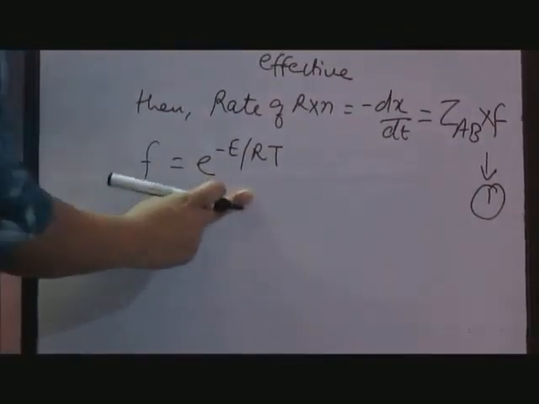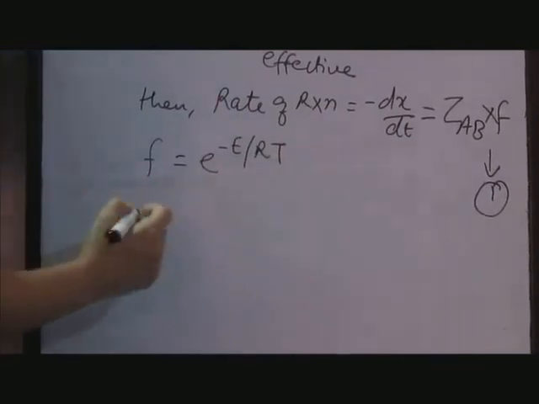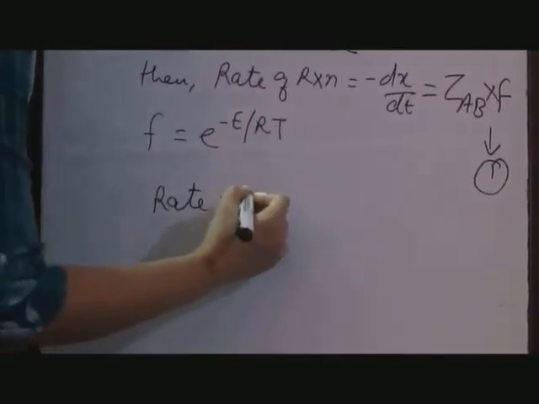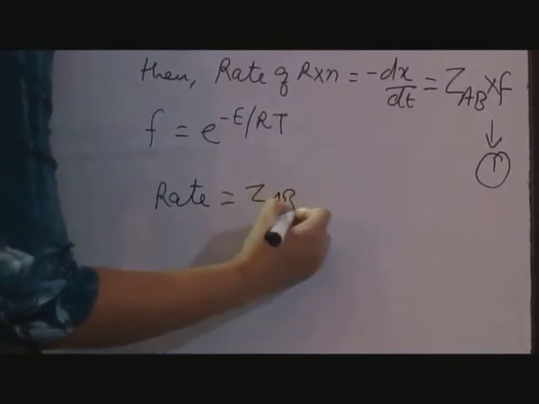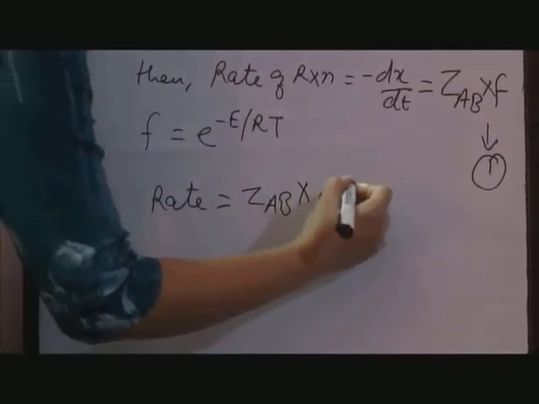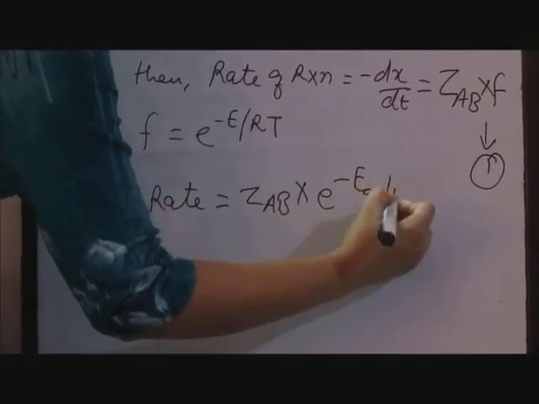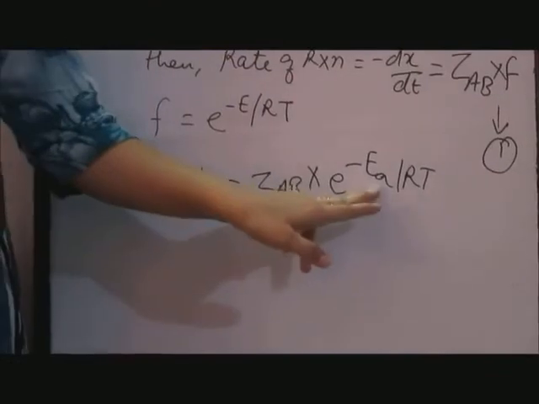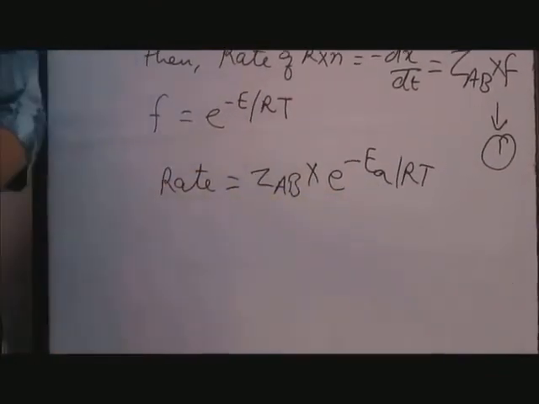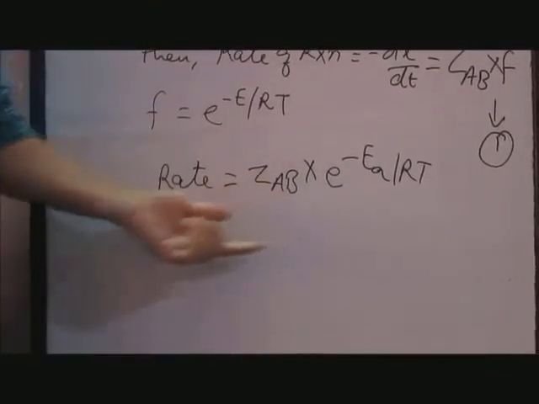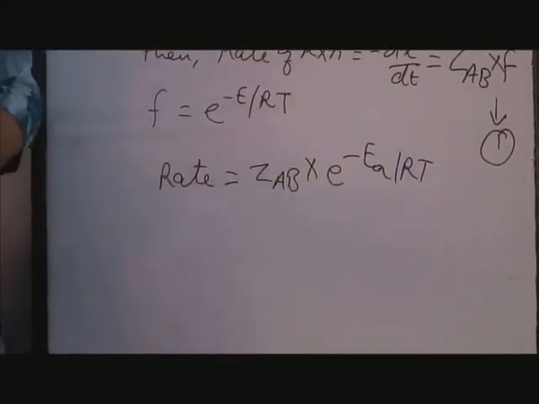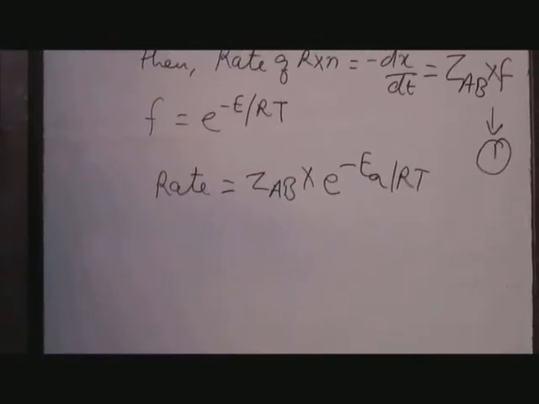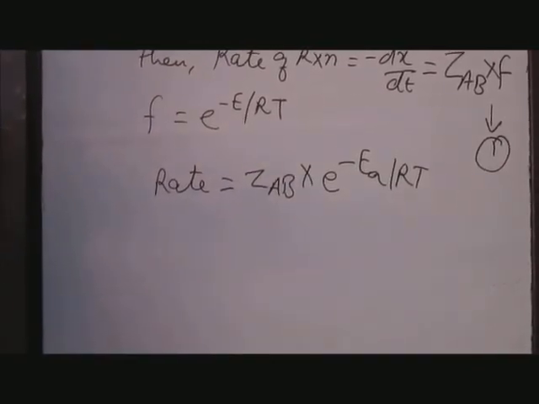Substituting this value in equation 1, we get rate is equal to Z_AB into e raised to power minus Ea upon RT. As rate of reaction depends upon activation energy, this equation is applicable only to simple molecules. In case of complex molecules, significant deviations are observed.